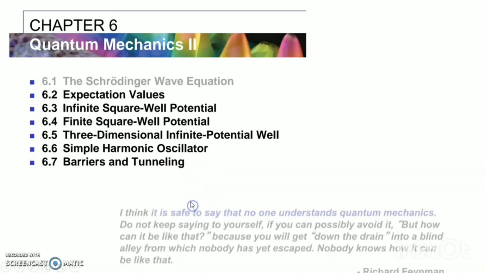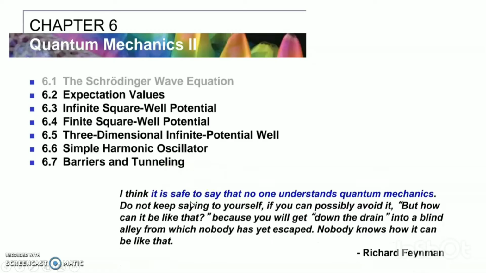So friends, Richard Feynman said, "I think it is safe to say that no one understands quantum mechanics. So do not keep saying to yourself, if you can possibly avoid it, 'But how can it be like that?' because you will get down the drain into a blind alley from which nobody has escaped.